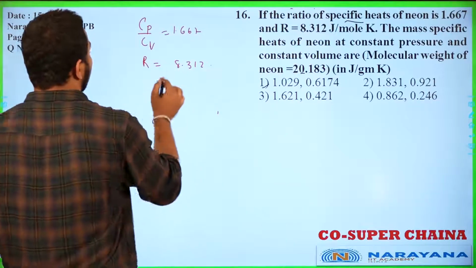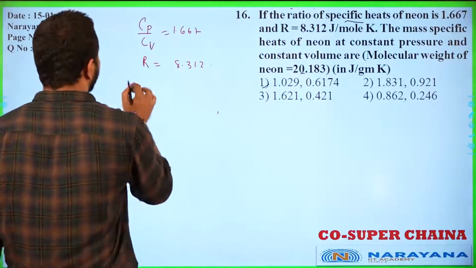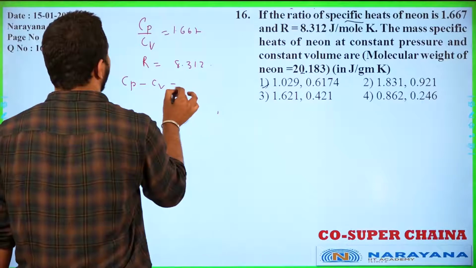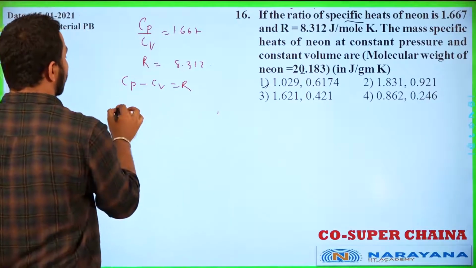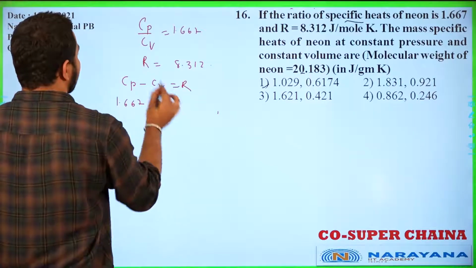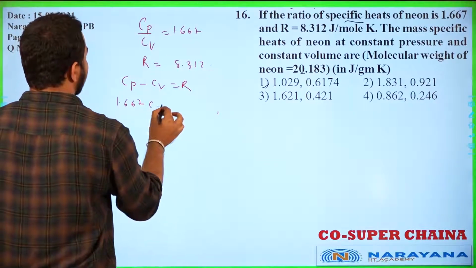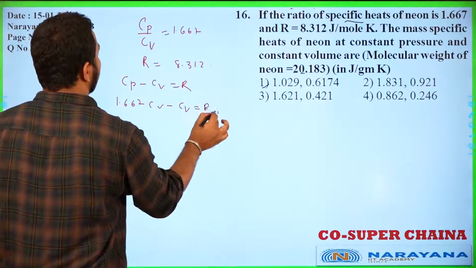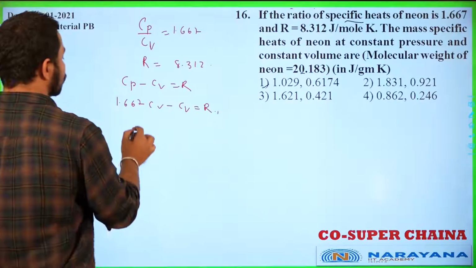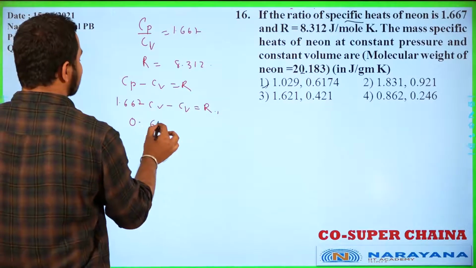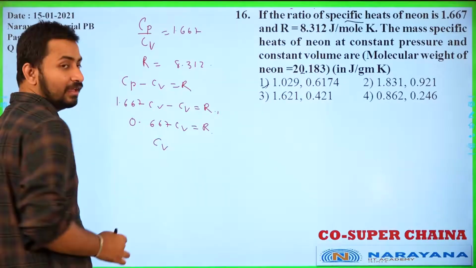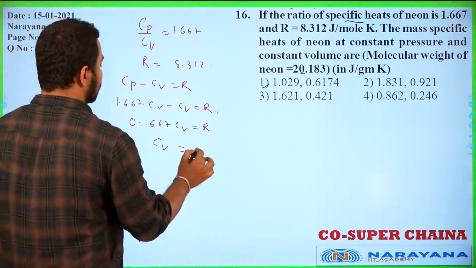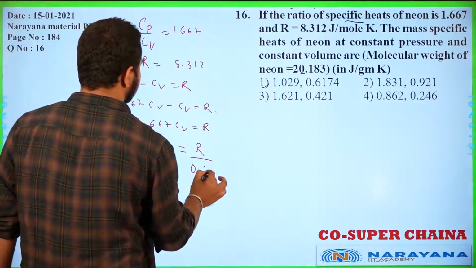So if you see here, we know Cp minus Cv equals R. So if you write here, Cp can be written as 1.667 Cv, minus Cv equals R, right? We have used this substitution here, so we'll get 0.667 Cv equals R. So from here, students, Cv will be equal to R by 0.667.